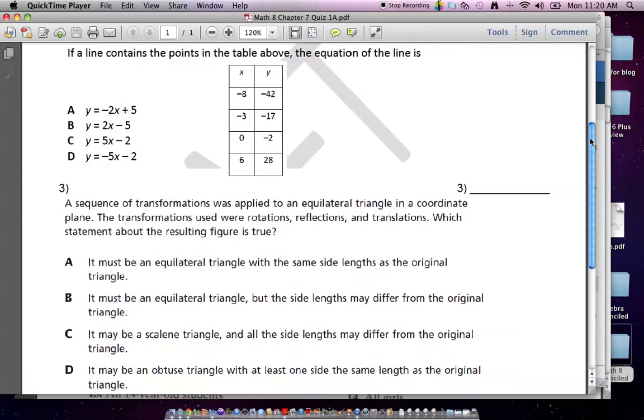And I thought the hardest part about number 2 is the fact that we haven't done things like this in a little while. So it's kind of asking you to remember. But as soon as it says equation of a line, what do you automatically think of? Y equals mx plus b, good. Now, we gotta find m. M is known as the what? Slope, and it's the rate of change.